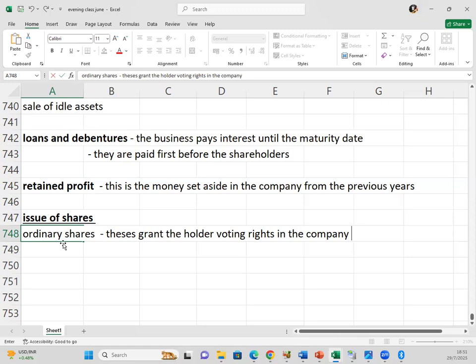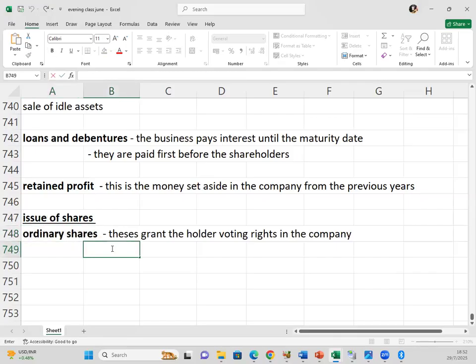The ordinary shareholders can vote at the AGM where all the shareholders meet, deciding on how the company is going to be run, even on who should be the director of the company. So these ones have voting rights.